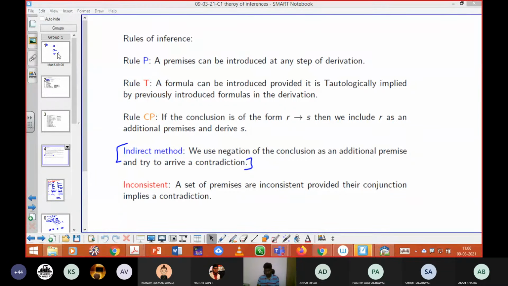Okay, see here, in rule CP, if in your question the statement is of the form of an implication, at that time you should start by assuming the first part as your assumption. That means additional premise or assumed premise. The second part alone you are supposed to derive as a conclusion. Finally, by using rule CP, you make a connection between your additional premise and your derived conclusion, combined with the implication notation. That rule is called rule CP.